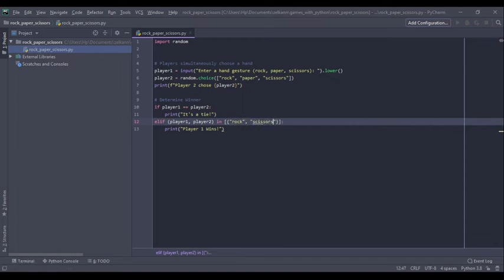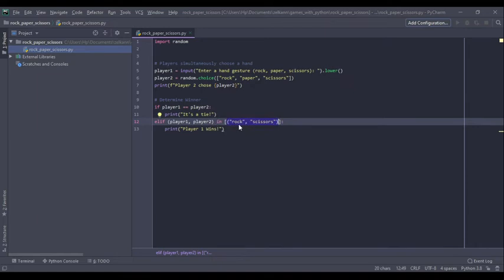scissors. So what this does is, with this part of the statement, it's going to iterate through every element inside this list, and then once we have this element, it's going to do the unpacking.